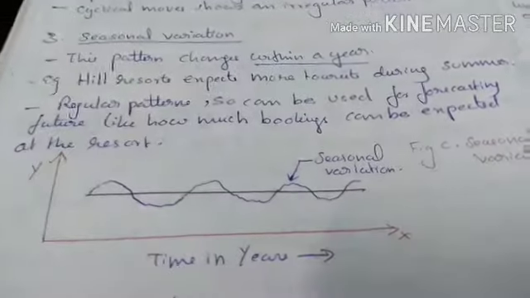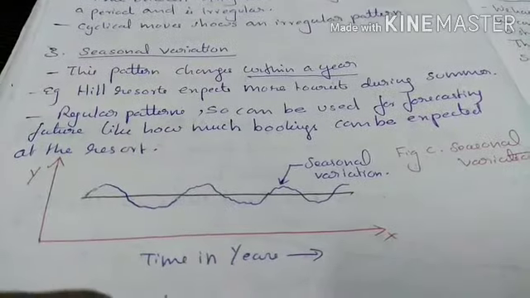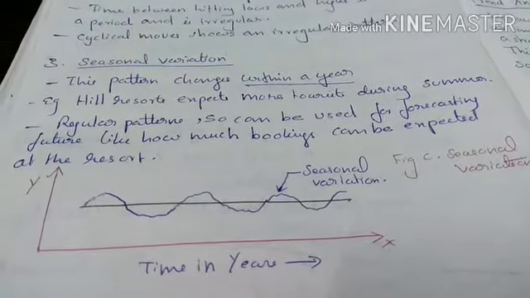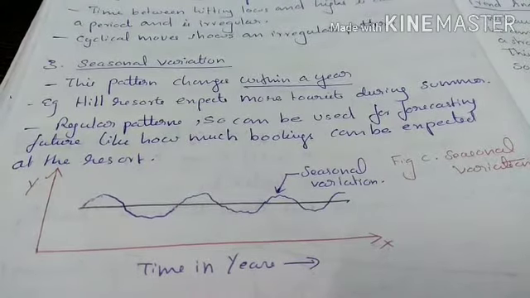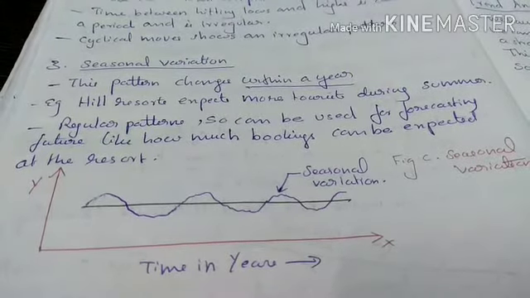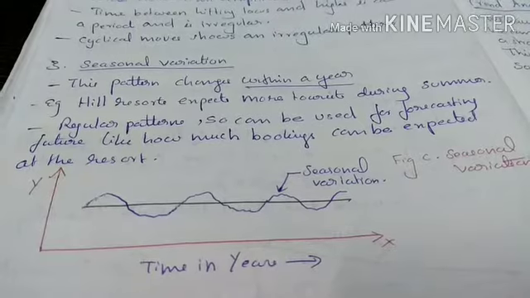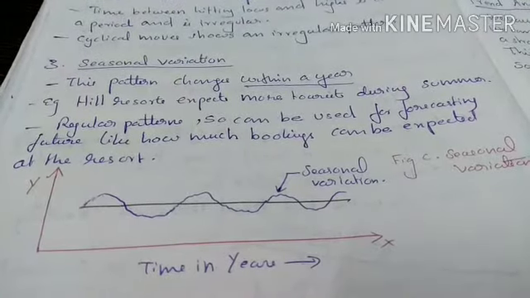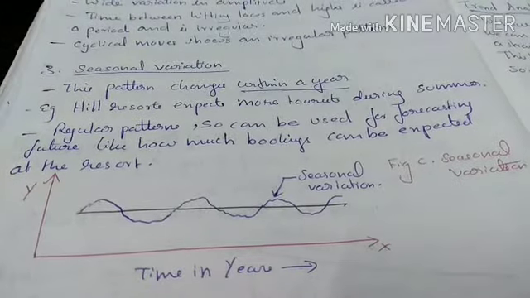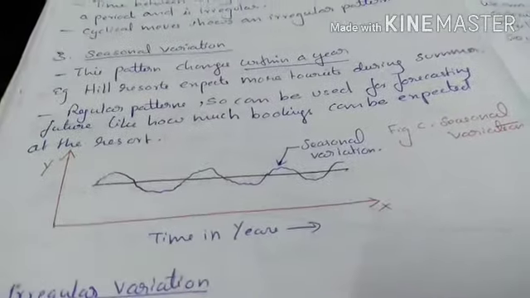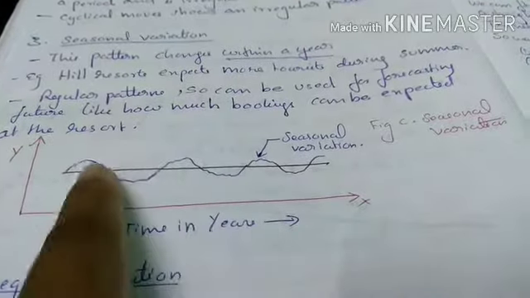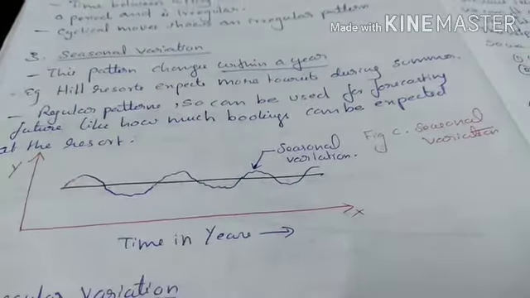Next is seasonal variation. This pattern changes within a year. Example, hill resorts expect more tourists during summer. Regular patterns can be used for forecasting future, like how much bookings can be expected at the resort. Since seasonal patterns like summer, winter occur regularly, we can forecast the future. So a seasonal pattern looks like this. It goes up and down, up and down, and the amplitudes are almost equal.